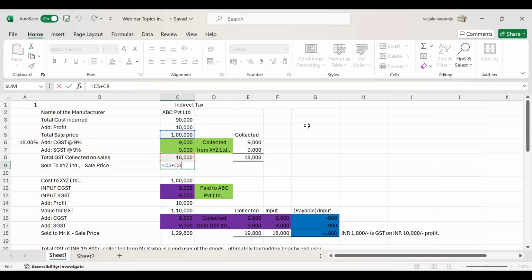How has this 1,18,000 arrived? The sale price of 1 lakh before GST plus 18,000 rupees of GST, put together, comes to 1,18,000 rupees. But not the entire 1,18,000 is income of ABC Private Limited. Only 1 lakh is the sale price, and 10,000 of it is the profit of ABC Private Limited.